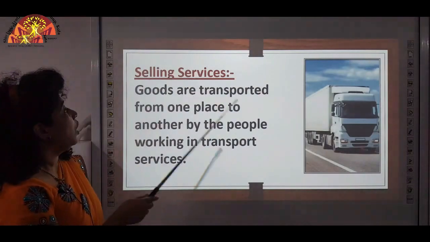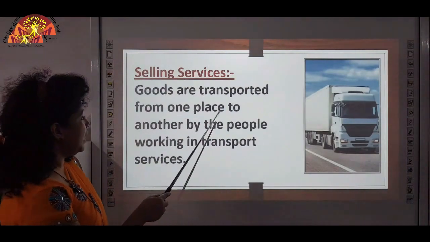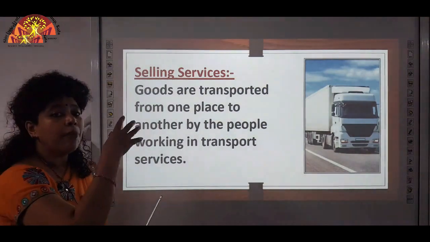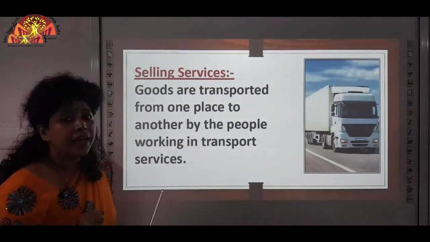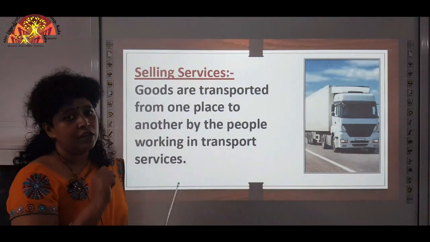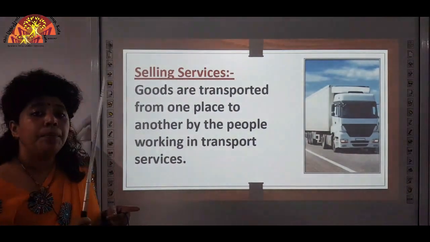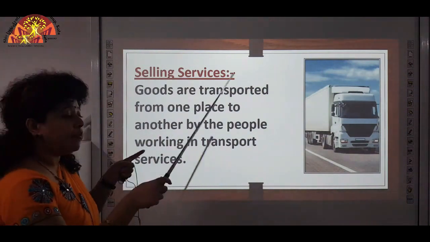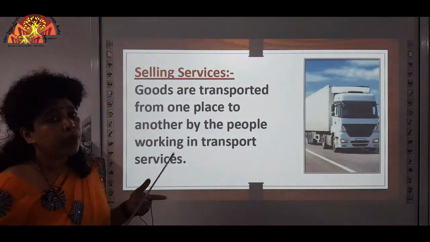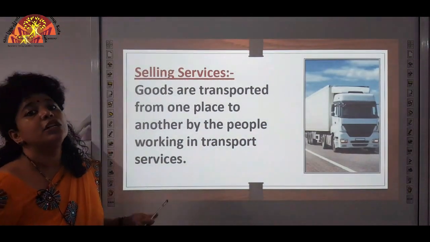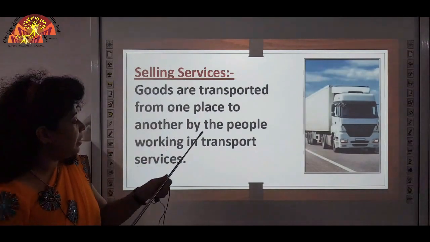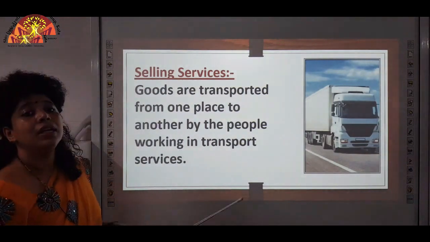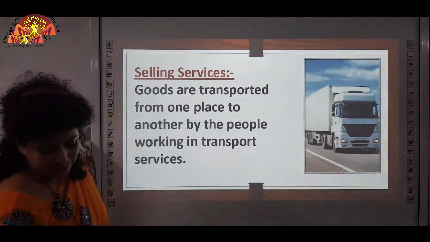Selling services. Goods are transported from one place to another by the people working in transport services. So, from the farmer it goes to the factory. How can it go? You need a vehicle for that. So, who provides the vehicle? People working in transport services provide the vehicle. And for goods to go from factories to the shops, again you need a vehicle. So, who will provide this vehicle? People working in transport services. So, this is called providing transport service.